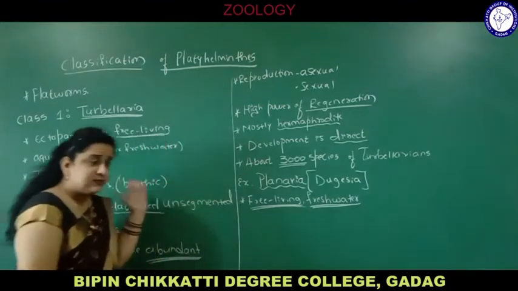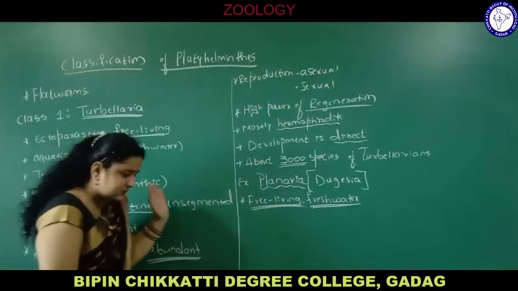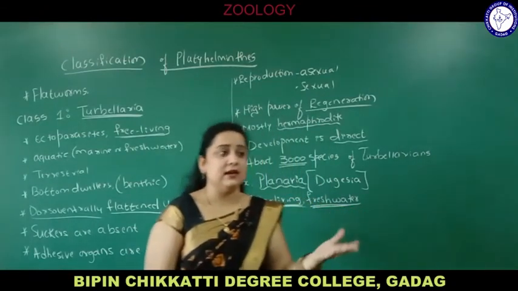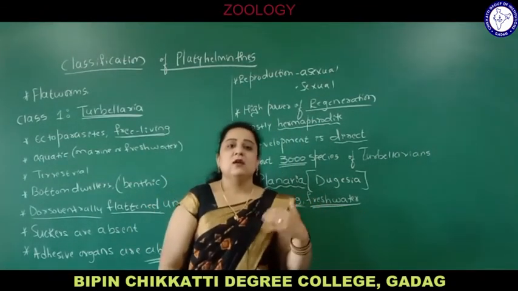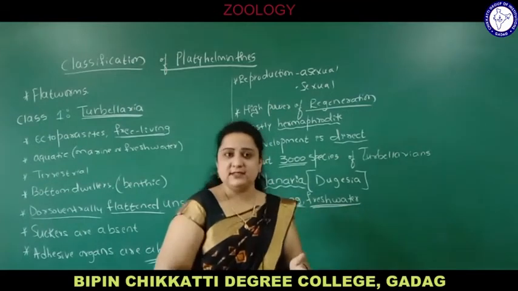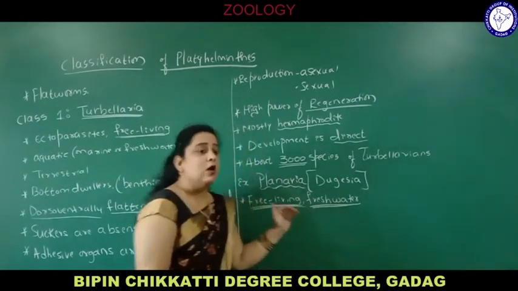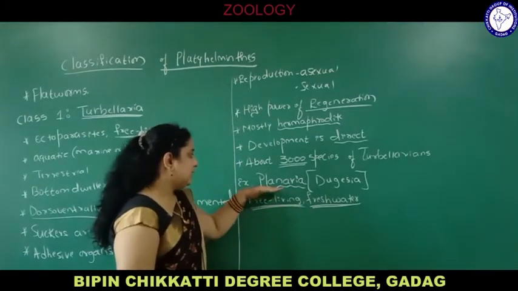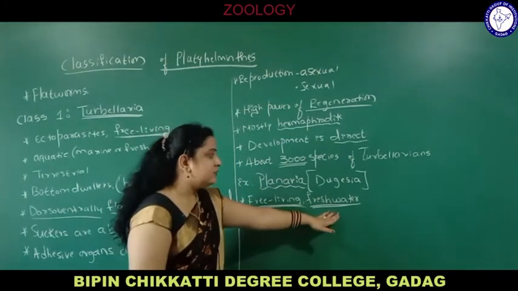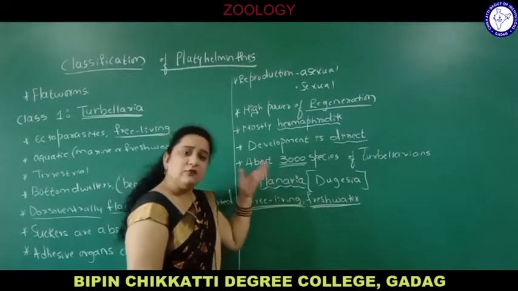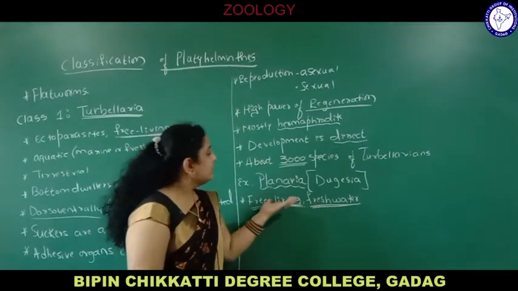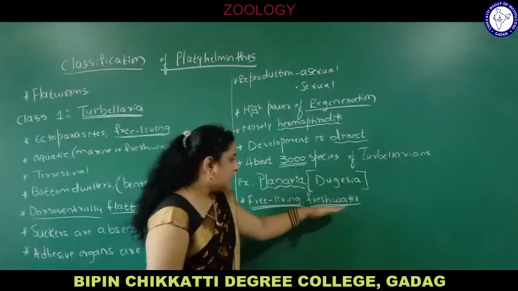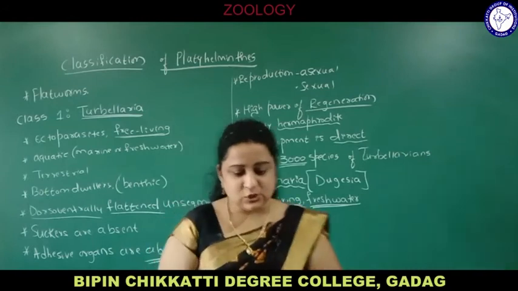Students, when we discuss the characteristics, I told you free living or parasitic, endo or ecto, marine or aquatic. It means that different animals exhibit different characteristics. Now if you take a single organism, we are discussing only its characteristics. So Planaria is free living and a freshwater form. Some other animals of this class may be marine. So these are general characteristics.